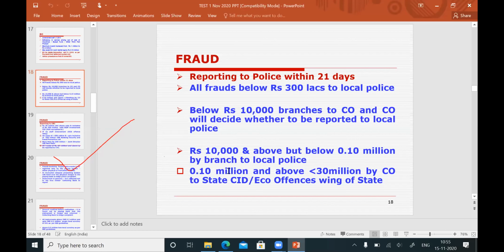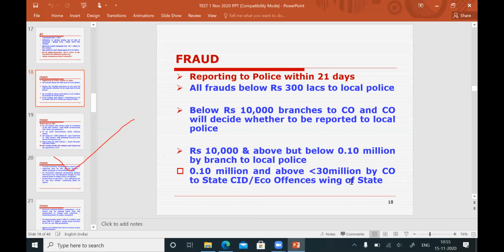If the amount involved is 1 lakh and above, that is 0.10 million and above, and less than 30 million, that is less than 300 lakhs, then the circle office will file it as a fraud to the state CID or economic offences wing of the state.